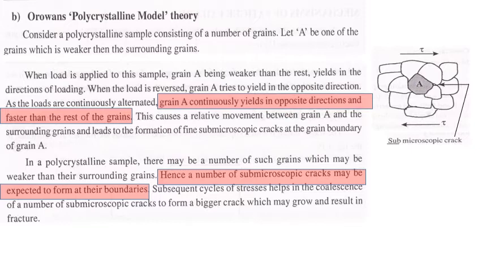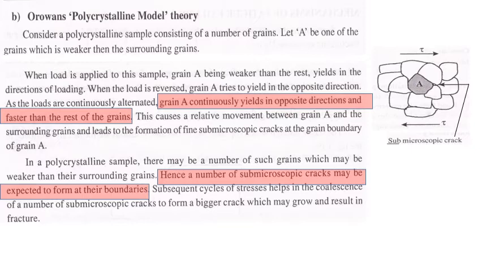When these grains slide with respect to each other, the sliding movement gives rise to micro cracks at the grain boundary, and those micro cracks coalesce or add up to give crack growth in a definite direction.